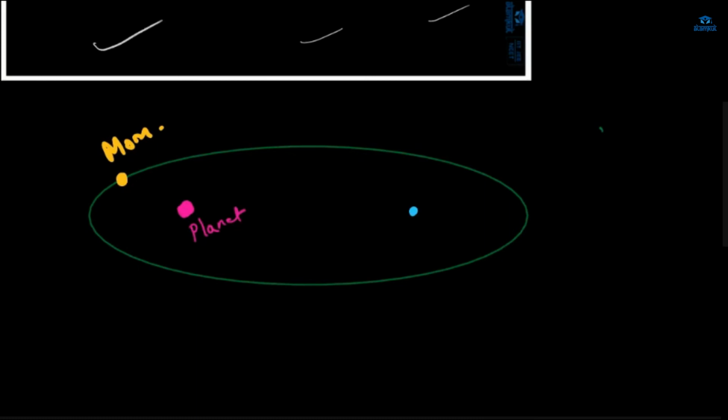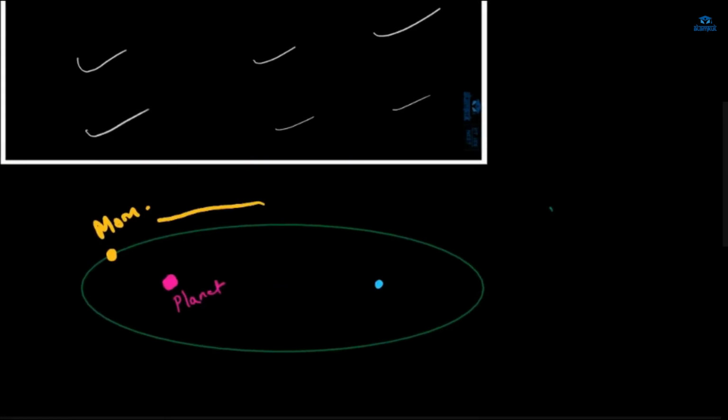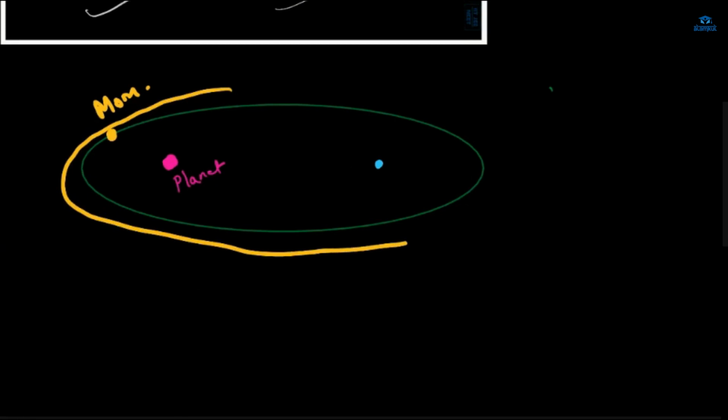The way the planet revolves around the sun, or the moon revolves around the planet, is just like this. It will be at high speed when it is closest to the planet. So the motion of the moon will be like this.